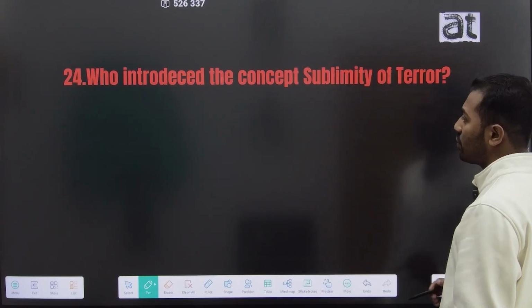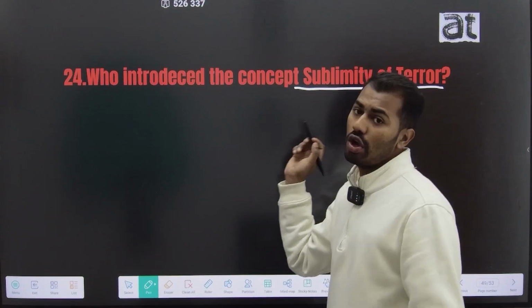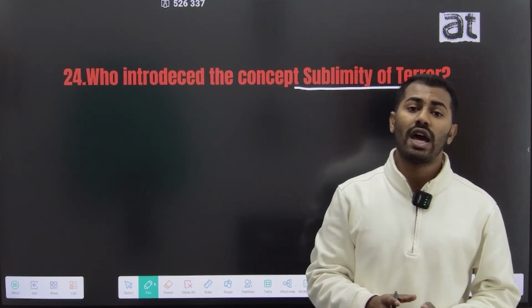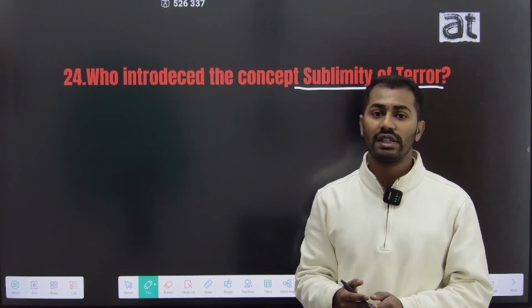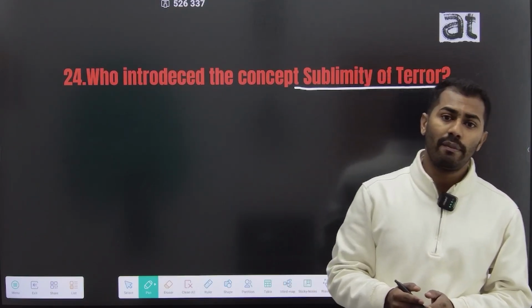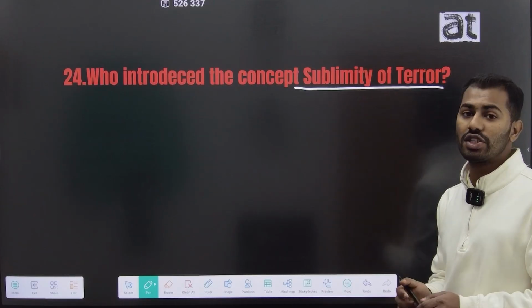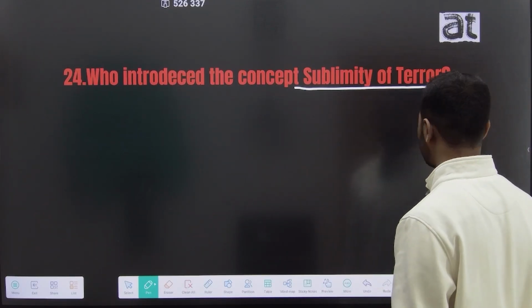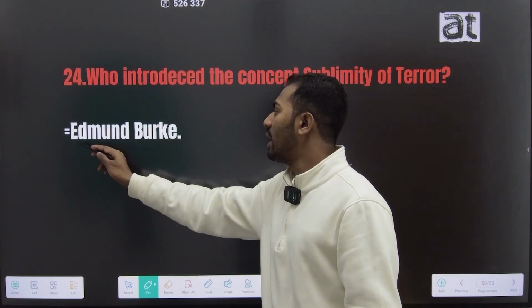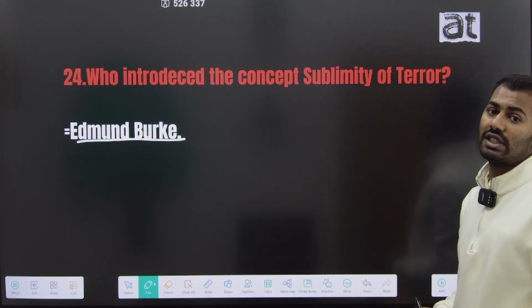The 24th question is, who introduced the concept of the sublimity of terror? We all know the concept of the sublime was introduced by Longinus, and he deals with the five sources of sublimity, but in the 18th century one author introduced the phrase the sublimity of terror, and this phrase was introduced by Edmund Burke.